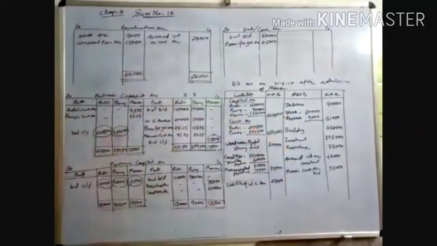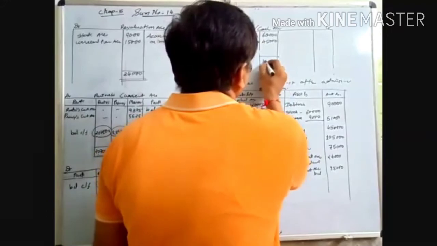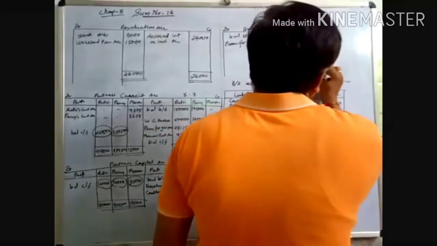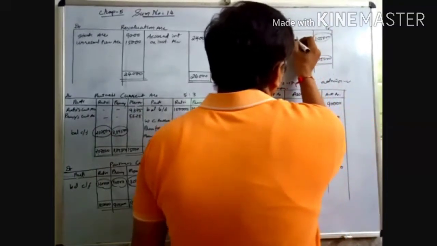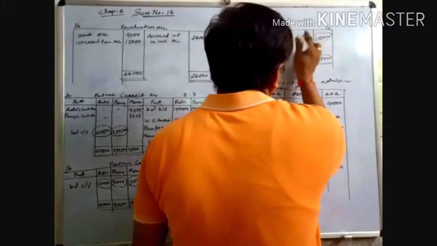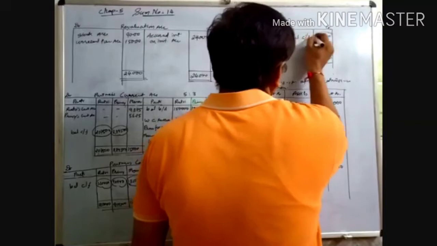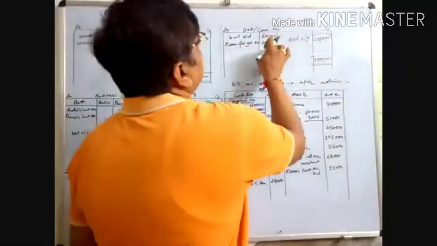Now we have to make the total of the cash. Cash total is 1,05,000. No other balances there. The same amount we write down as balance carried forward. In the bank and cash account, the debit side total is 60 plus 45, which is 1,05,000.